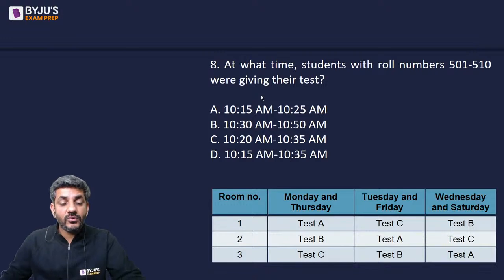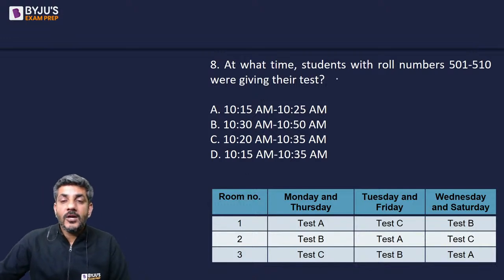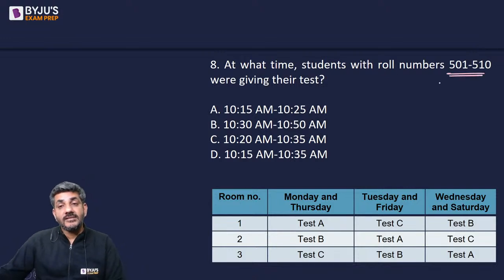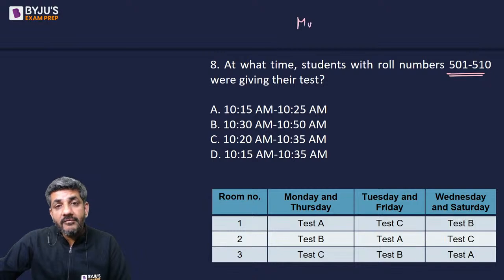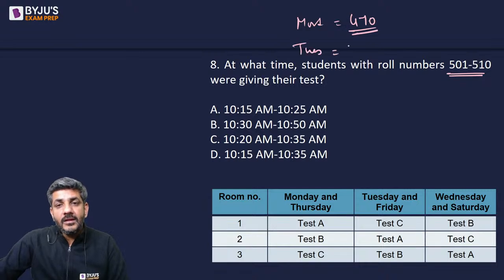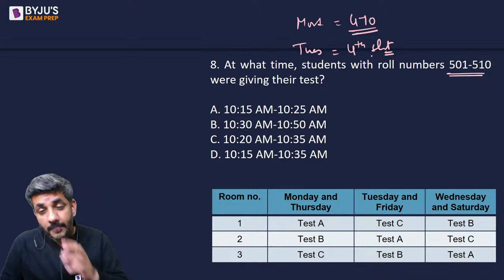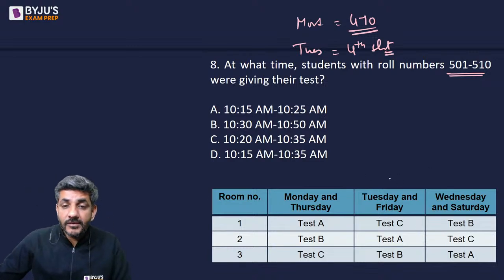And that brings us to the last question once again. What does it say? At what time were students with roll numbers 501 to 510 giving their test? See, on Monday we know that 470 students would have appeared for the test. So on Tuesday, the fourth slot students would be appearing for this test. The fourth slot. Now on Tuesday, which schedule is going on?